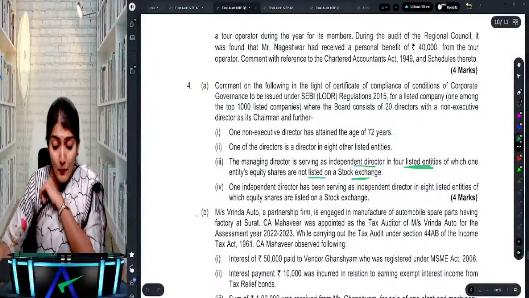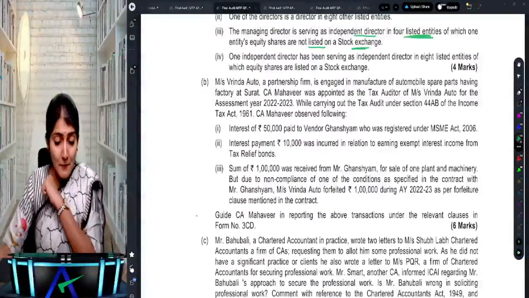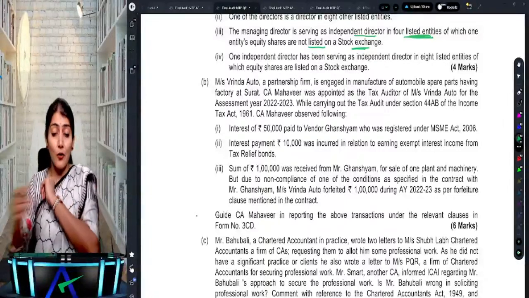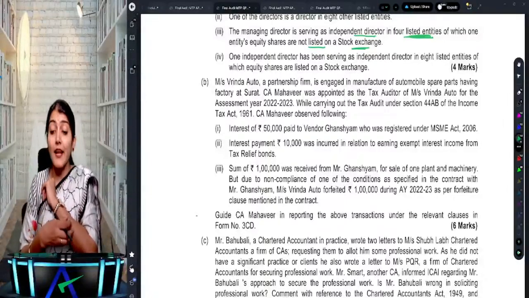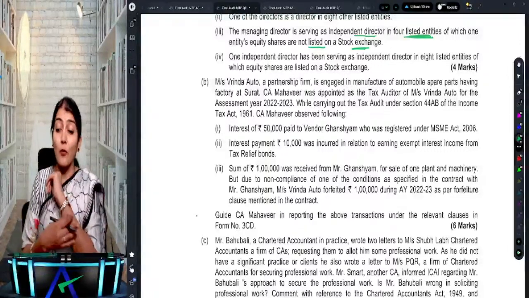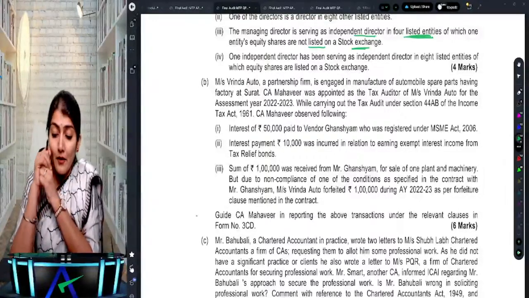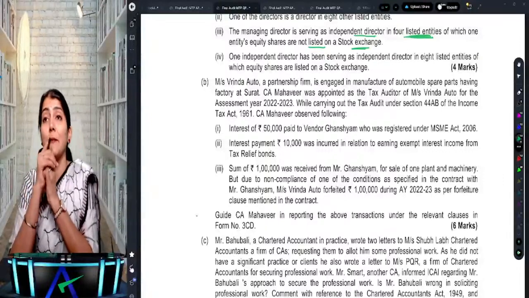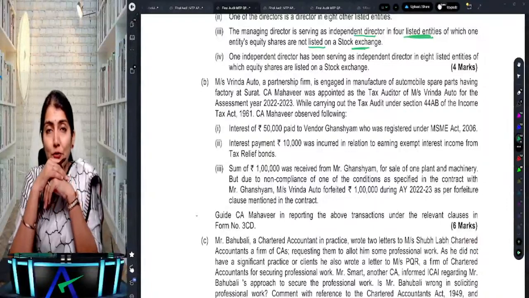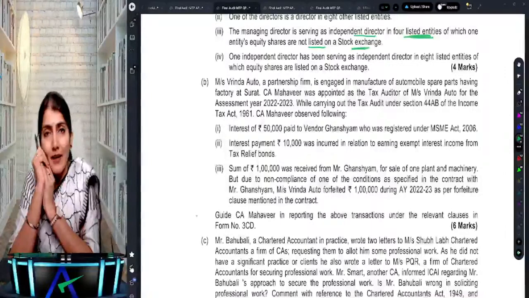Next one. Vrinda Auto, a partnership firm, is engaged in manufacturing of automobile spare parts, having a factory at Surat. Mahavir was appointed as the tax auditor of Vrinda Auto for AY 22-23. While carrying out the tax audit under section 44AB of the Income Tax Act, Mahavir observed the following. Interest of rupees 50,000 paid to vendor Ghansham, who was registered under the MSME Act. Yes, interest being paid to MSME suppliers. Is it allowed as an expense under the Income Tax Act?